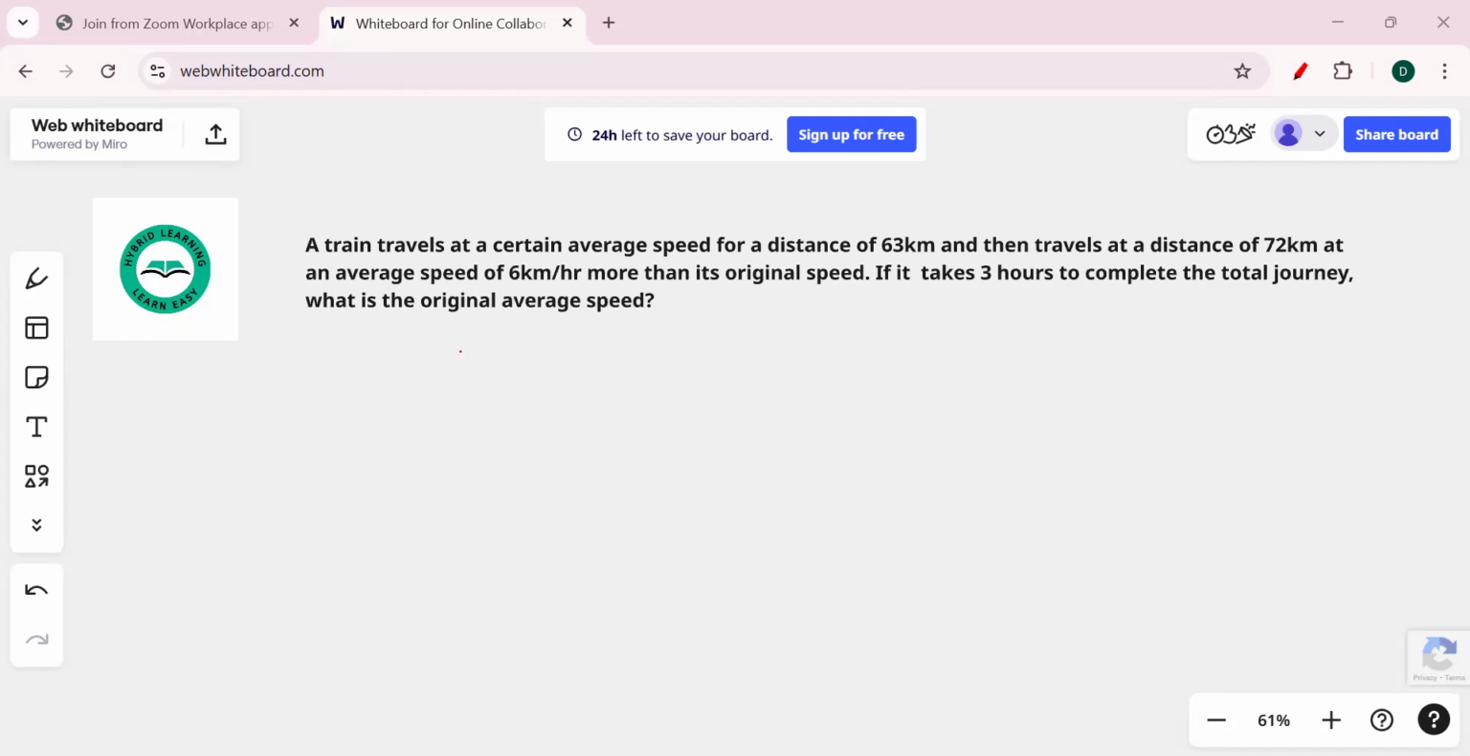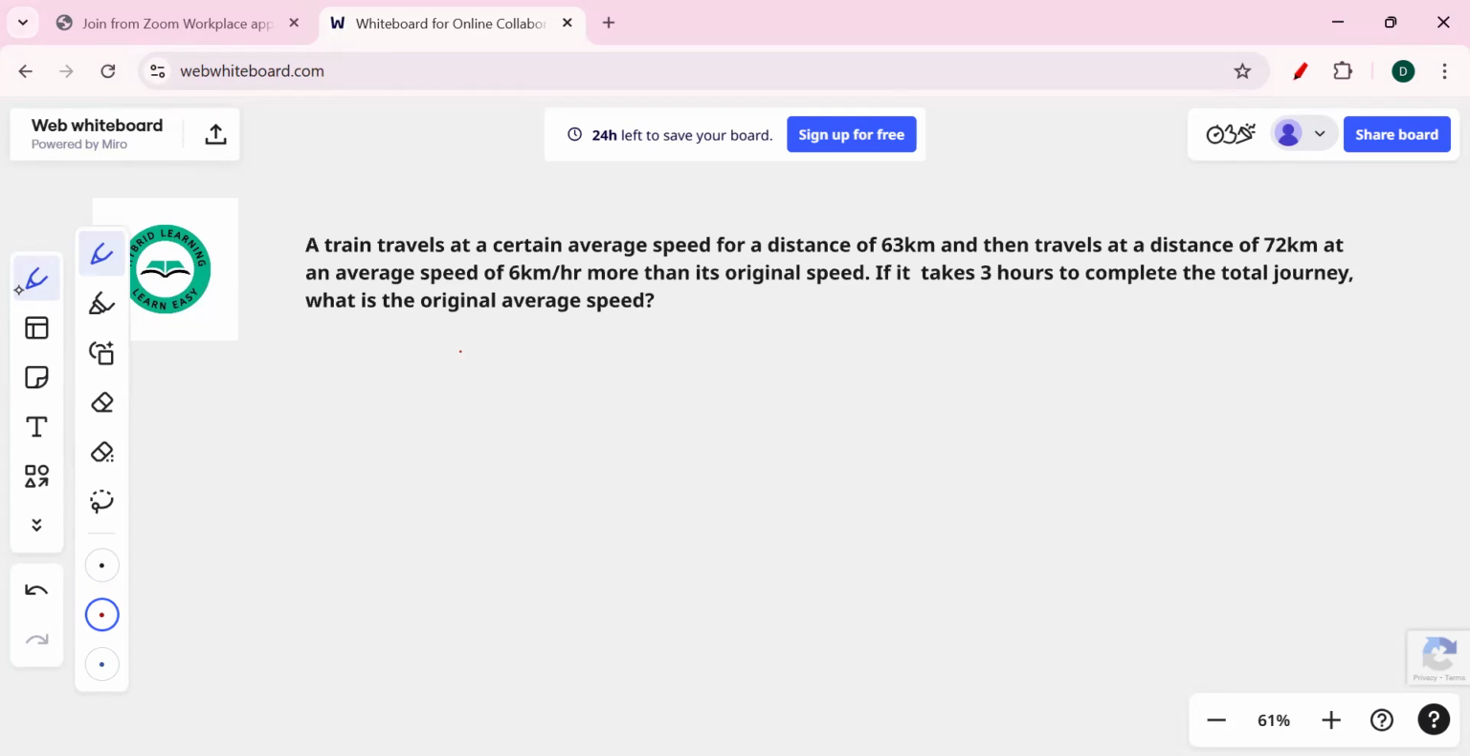In this video, we solve a train average speed word problem step by step using algebra. A train travels at average speed for a distance of 63 km and then it travels a distance of 72 km at an average speed of 6 km per hour more than its original speed. If it takes 3 hours to complete the total journey, what is the original average speed?